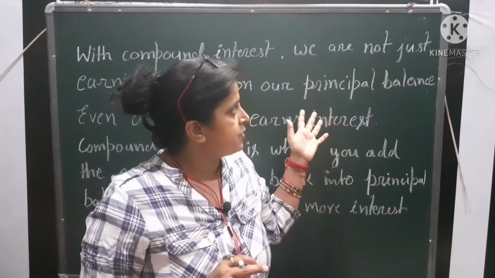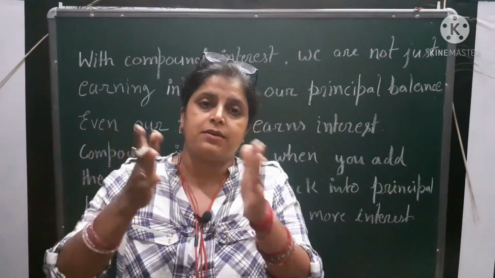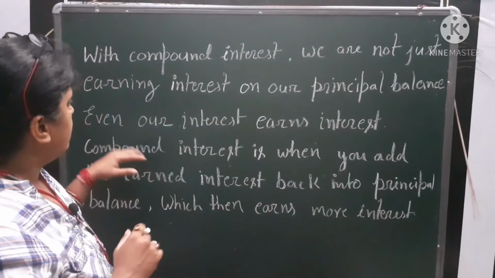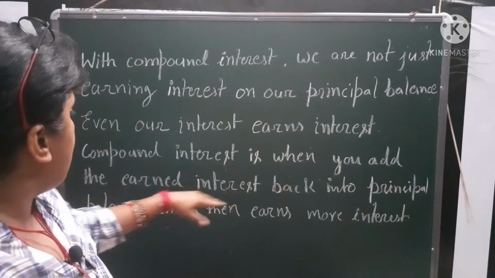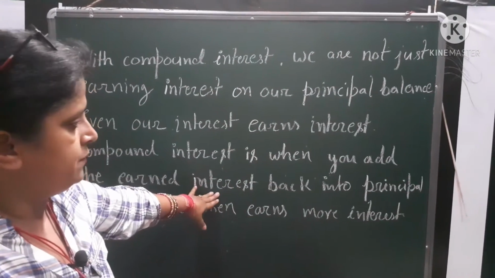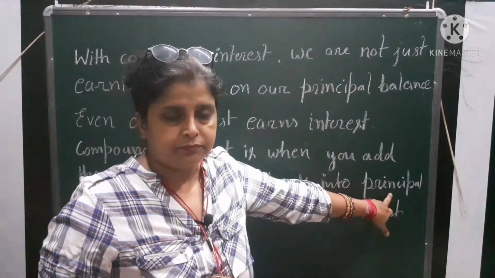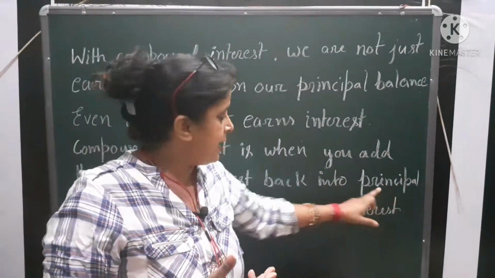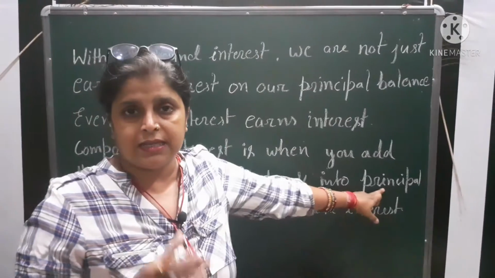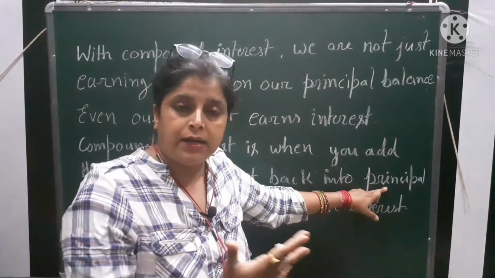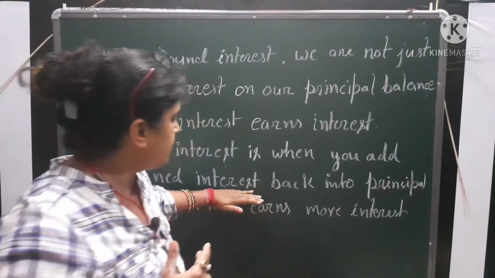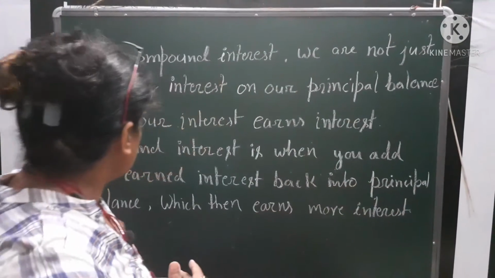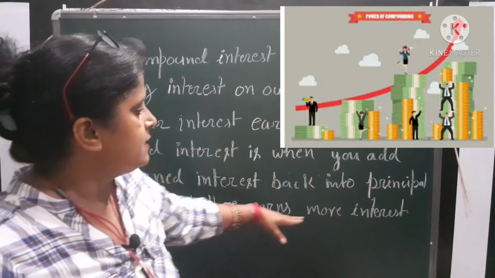So what is compound interest? It is interest on principal as well as interest on interest also. So see what I have written, next line. Compound interest is when you add the earned interest back into the principal. I invested 100 rupees and at the end of the year I added that 10 rupees also to that 100 rupees to earn more interest, and that interest of the first year became part of the principal. Okay, so the principal balance then earns more interest.